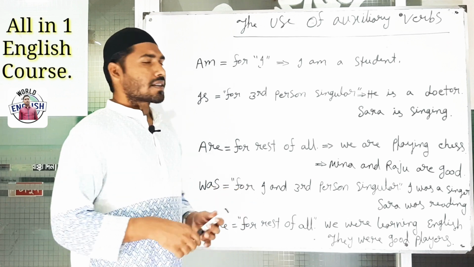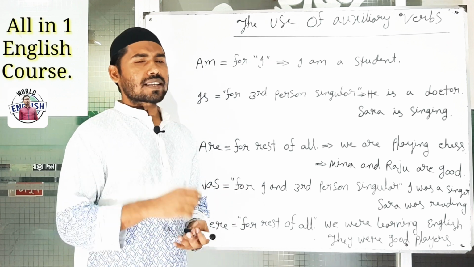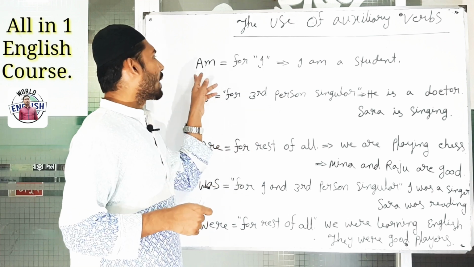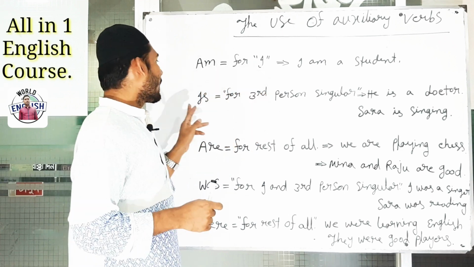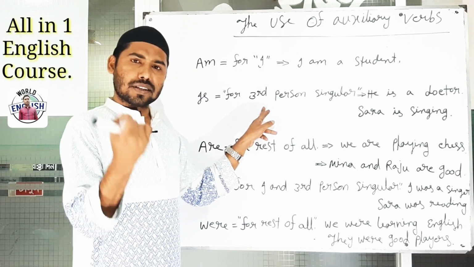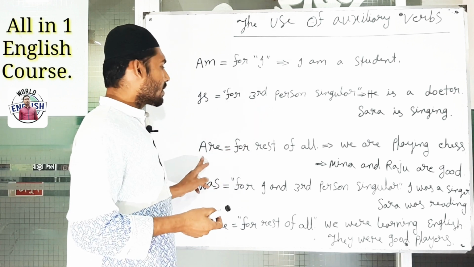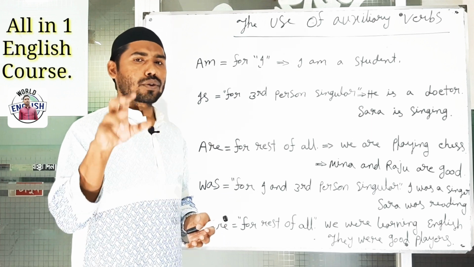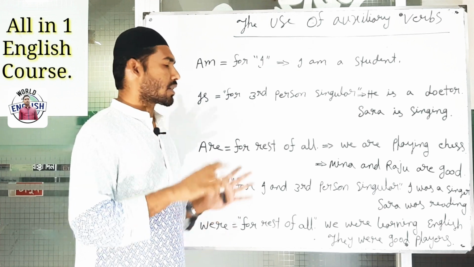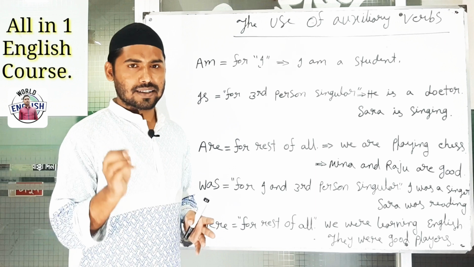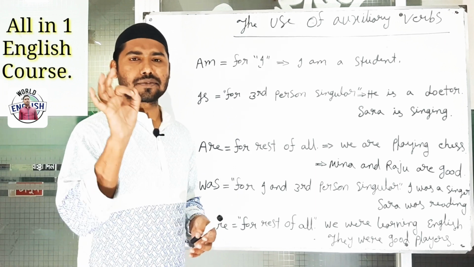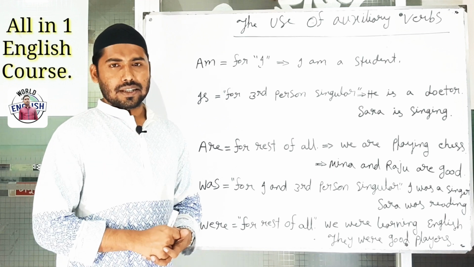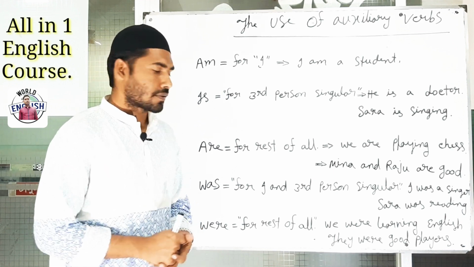So if we sum up this lesson, it will be am only for I, is only for third person singular number, and are without I and third person singular, all will take are. That means rest of all will take are as an auxiliary verb. Thank you very much. Next, the use of was and were. The use of was and were.